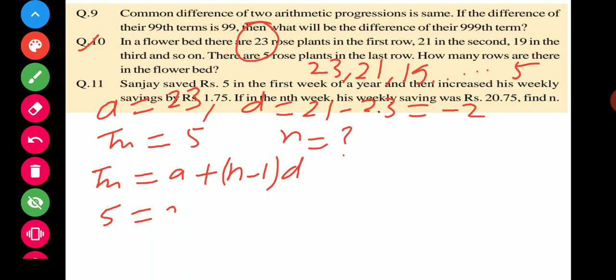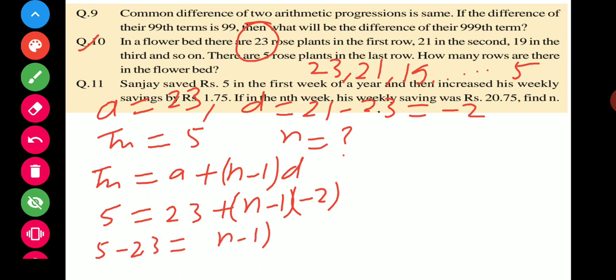A is given as 23 plus n find करना है, and D is given as minus 2. So what will happen? So first one minus 23 को लेफ्ट हैंड साइड भेज देते हैं, and minus 1 into minus 2. It becomes minus of how much? 18